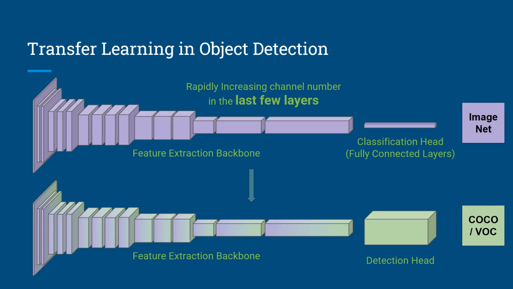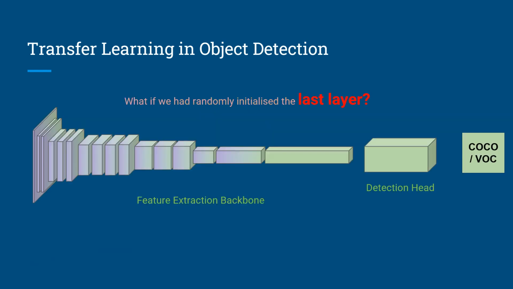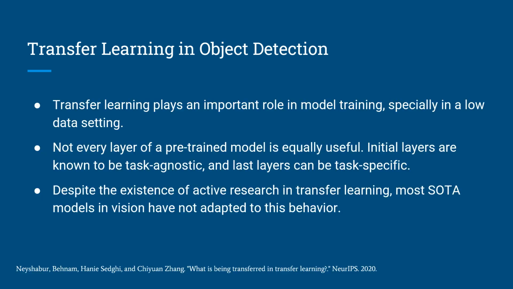Transfer learning in object detection follows a widely adopted pipeline of pre-training on ImageNet followed by fine-tuning on the detection task. However, the importance of transfer learning weights for individual layers is an open question, and the effects of not using transfer learning, say for the last layer, for the last three layers, or even for the complete feature extraction backbone, is unexplored. It has been shown that transfer learning does play an important part, especially in low data settings.